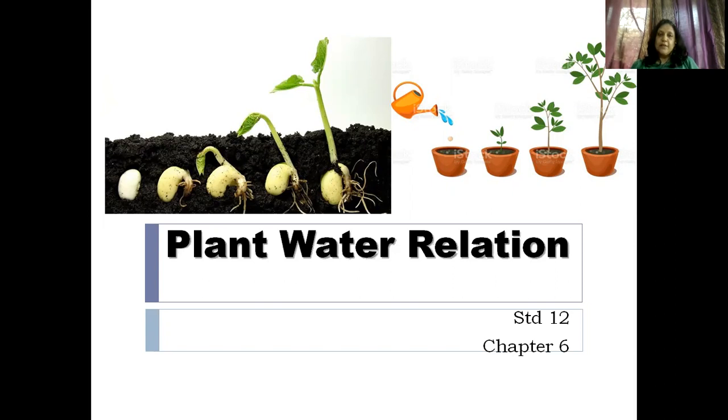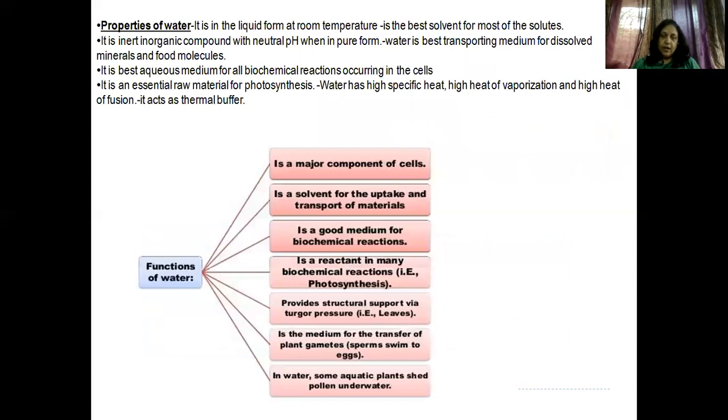You might have grown plants in the house, right? Now, what do you do when you plant a seed in a pot? Here you can see, unless and until you water the seed, will the seed grow or germinate? No, it will not, right? So in this particular chapter, we are going to understand the importance of water in the growth of a plant.